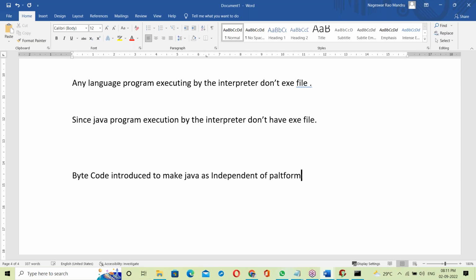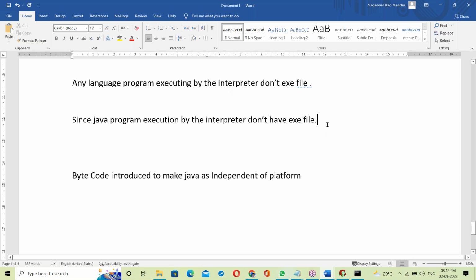This topic, how Java is platform independent, we'll discuss tomorrow. Tomorrow's class is very important, don't miss it. It's a very interesting class, no doubt.